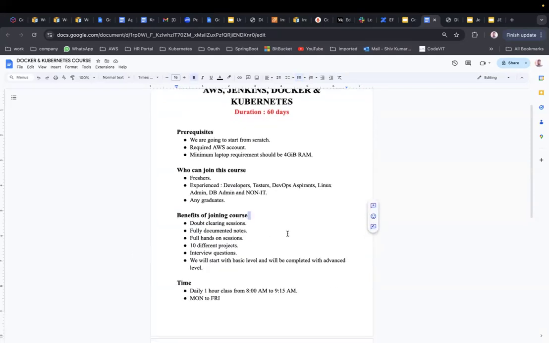What are the benefits that you are going to get in this course? Doubt clearing sessions and fully documented notes. In Docker, we are going to give documented notes, because the commands and the explanation should be there for Docker. For Kubernetes, whatever YAML manifest files are there, we will share as part of the drive. For AWS, you are going to get the documents. So, fully documented notes.